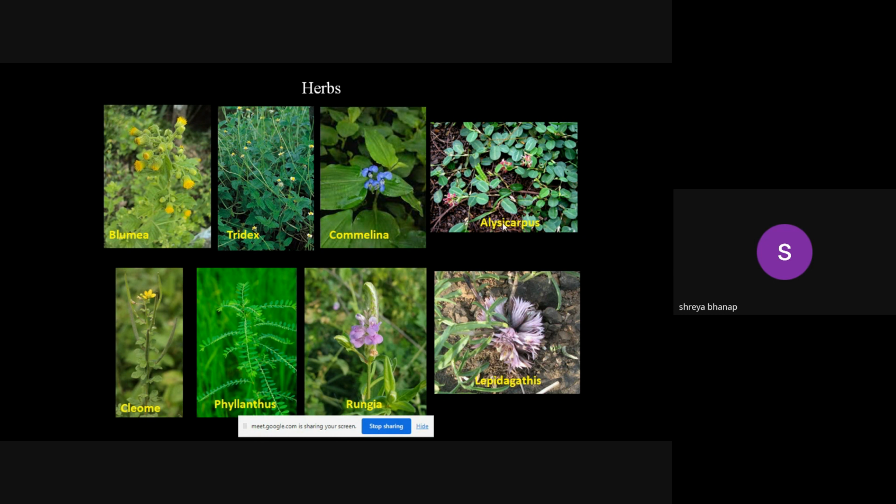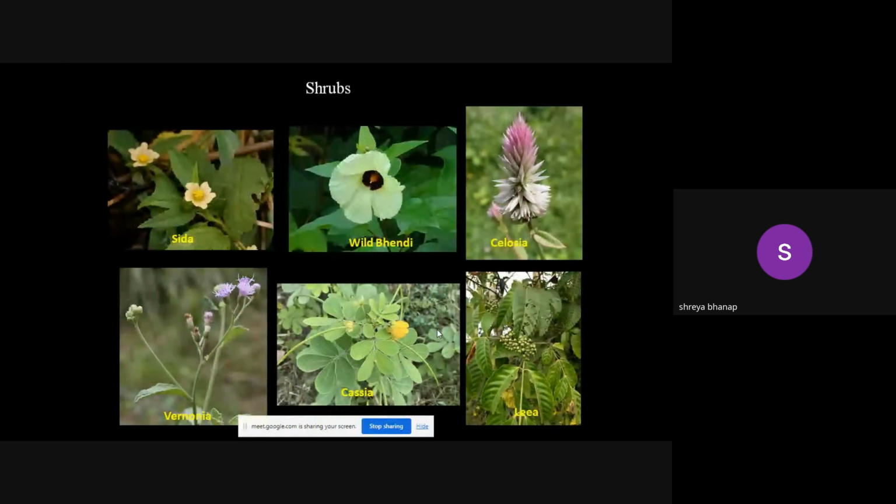So first the flower will attract you. You will observe just a bunch of flowers, and when you search for it, you will be able to observe the leaves and the roots underground. So Lepidagathis is one of the herbs which actually flowers during the monsoon season. So right now it is difficult to observe if you are walking in this particular month. So these are the herbs. Then let's move to the shrubs.